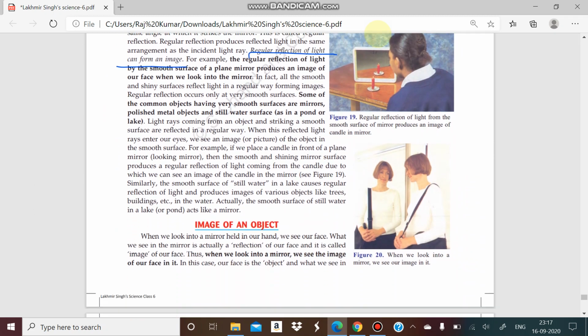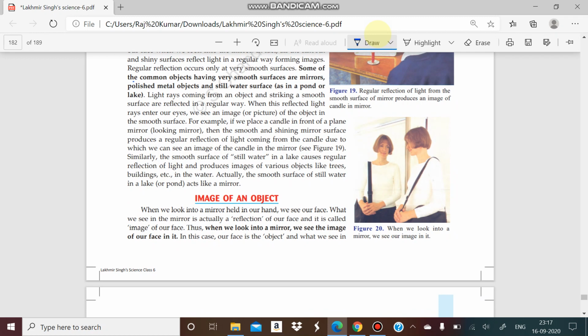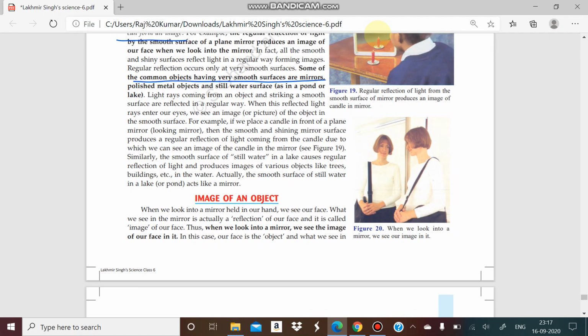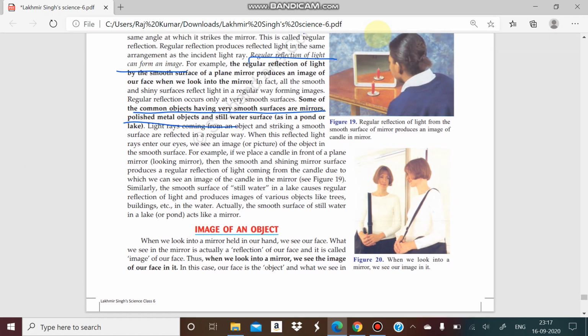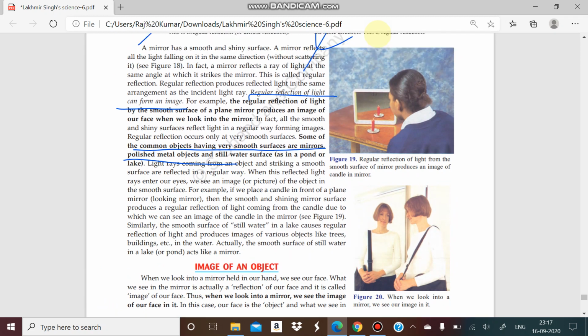And here you will see some common objects having a very smooth surface, like any polished metal object. If you take a spoon or any metal surface, it has a very smooth, polished surface, so definitely it will form an image. If you take a new spoon, you can see your image in the spoon, because these metals have a shiny or regular surface. So I think it's clear to you.